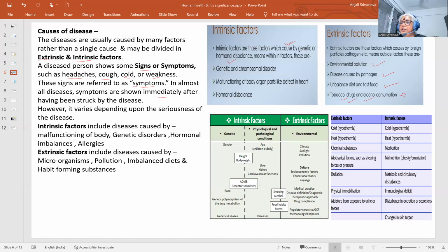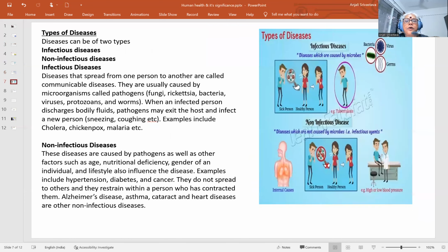I have just given these charts I have got. You can go for your small MCQs, for your objective questions. These points may be important. So these are the causes of diseases.